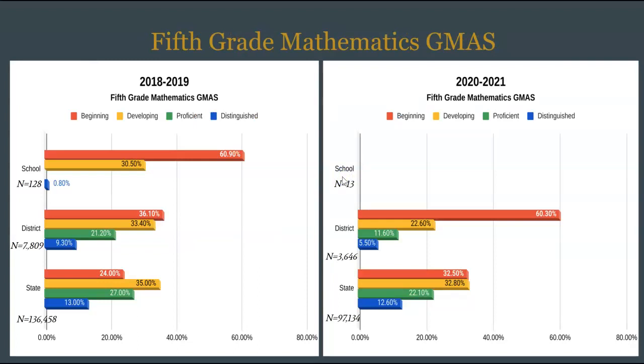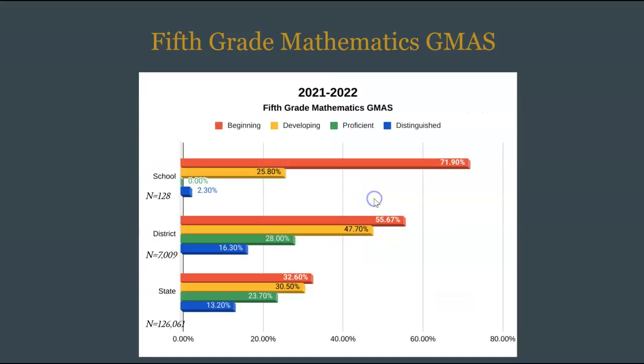128 fifth grade students took the Georgia Milestones in 2019. Over 60% of students scored at the beginning level compared to the district's 36.1% and the state's 24%. There was no data for the 13 students tested in 2021. In 2022, over 70% of the fifth grade students tested scored at the beginning level. Compared to the other grade levels, fifth grade students have consistently underperformed in mathematics.